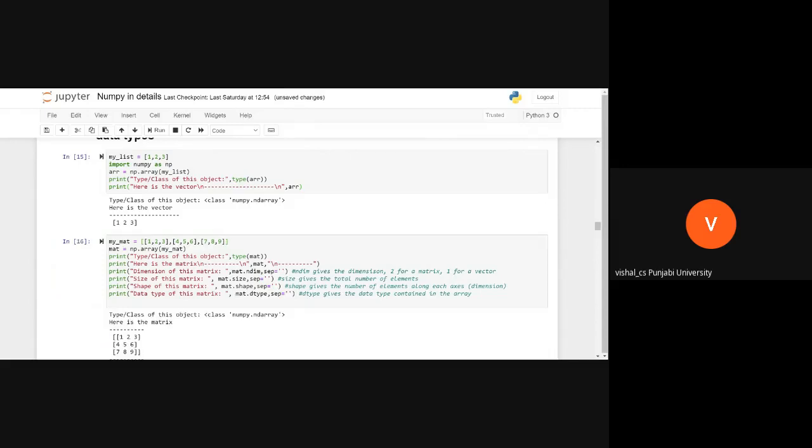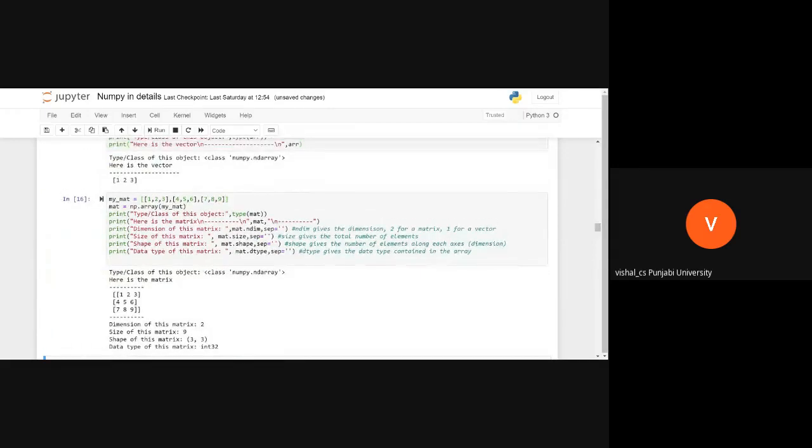What do dimensions mean? See the output. I printed the matrix. First is numpy dot ndarray. Second, mat dot ndim: the dimension of this matrix is 2.